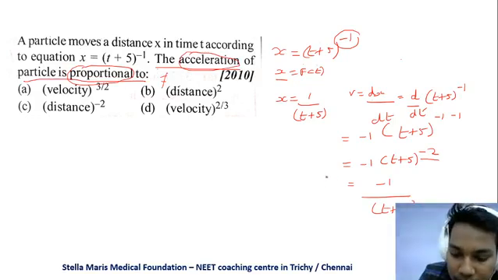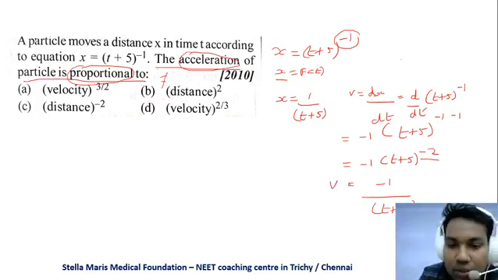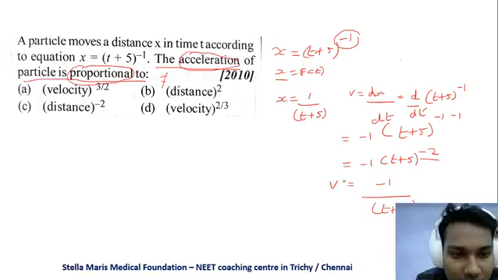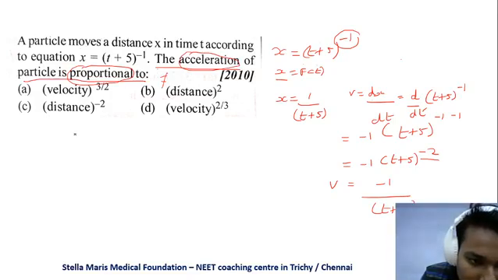So this is v. Now we have to find the acceleration. Acceleration a is equal to dv by dt.